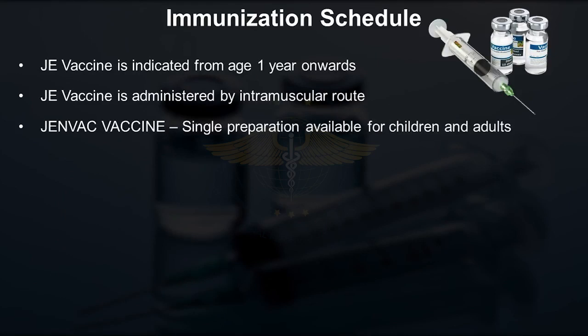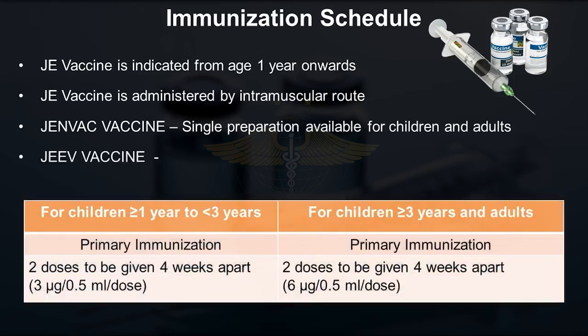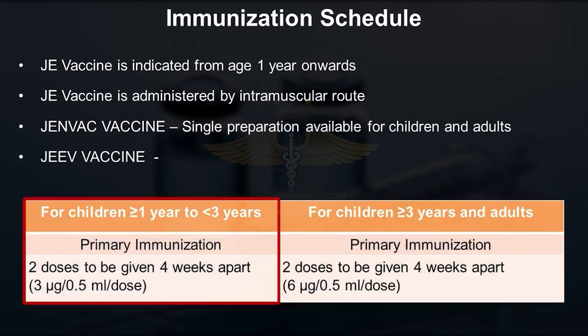Genvac is a single preparation for pediatric and adult population, while JEEV has 2 different formulations. One is 3 micrograms per 0.5 ml and the other is 6 micrograms per 0.5 ml. The 3 microgram per 0.5 ml vaccine is meant only for the 1 year to 3 years age group. For primary vaccination, 2 doses 4 weeks apart. The 6 microgram 0.5 ml formulation is to be given only after 3 years of age. 2 dosages for primary vaccination, 4 weeks apart.